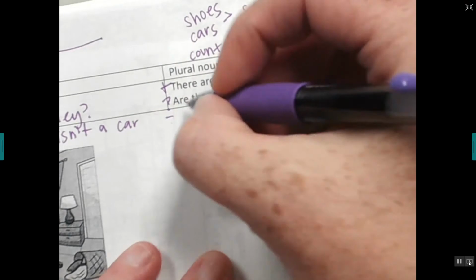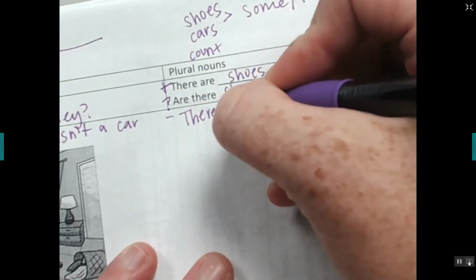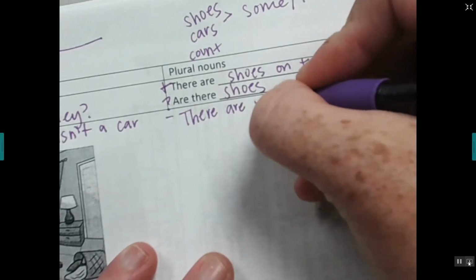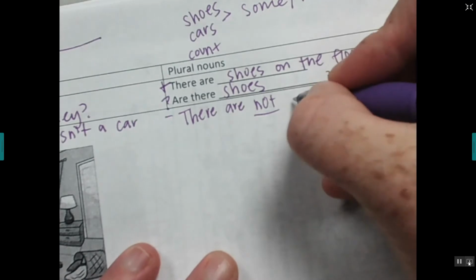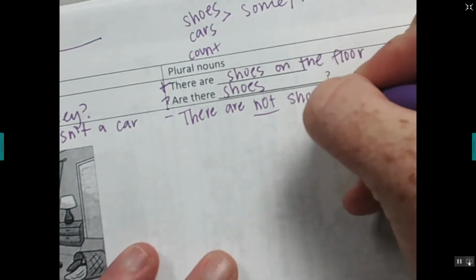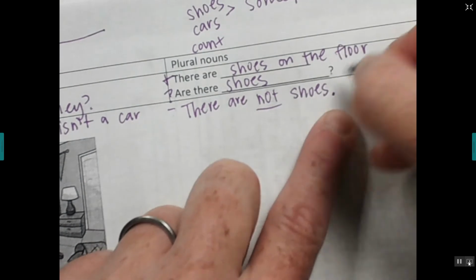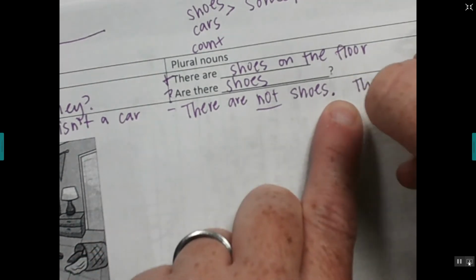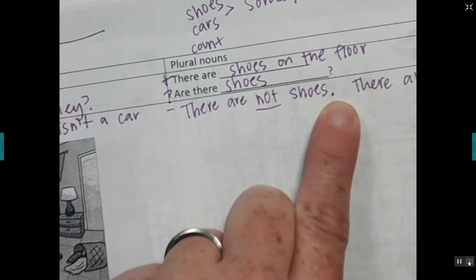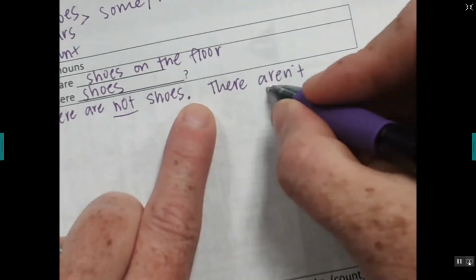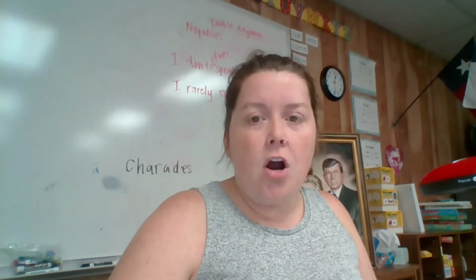And then the negative would be, I bet you can guess, there are not shoes on the floor. You could also say there aren't, the contraction. There aren't shoes.